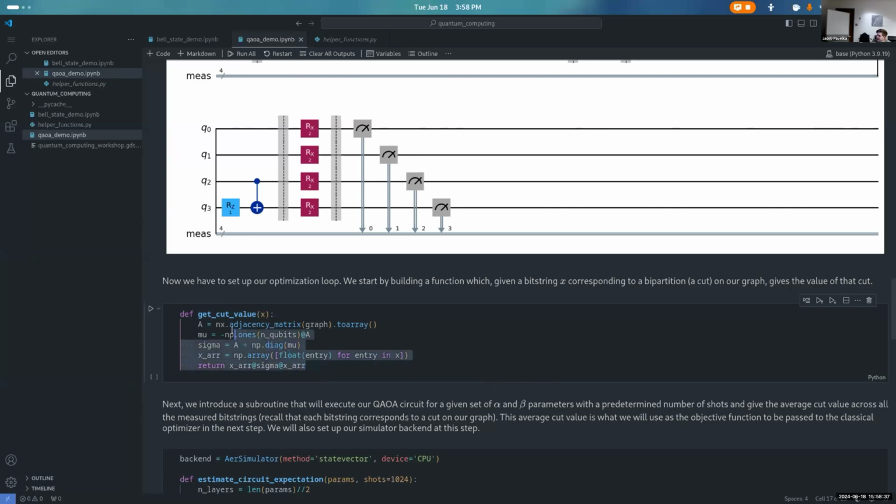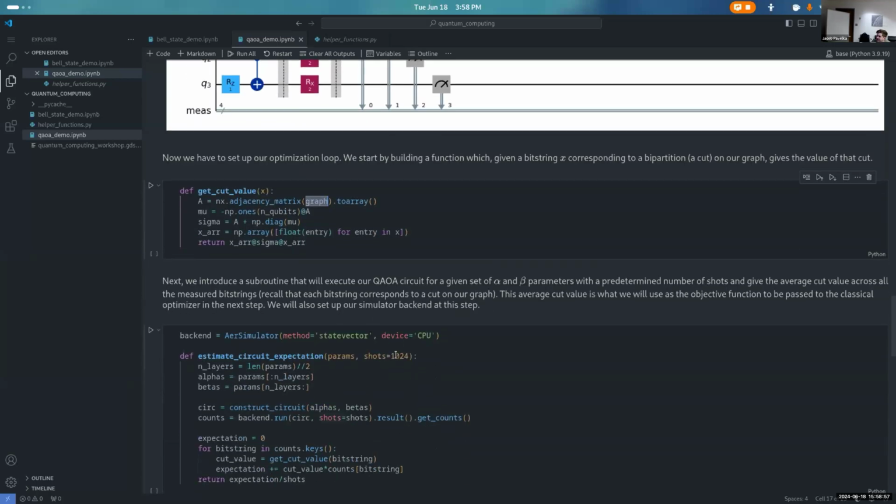I'm not going to go too in depth here. It's kind of a messy way of describing it. It just happens to be a little bit faster than doing it using for loops. That's all this function does, is get the cut value of a bit string X. And you'll notice that if we change our graph, it'll change this function as well. We could recall the graph.